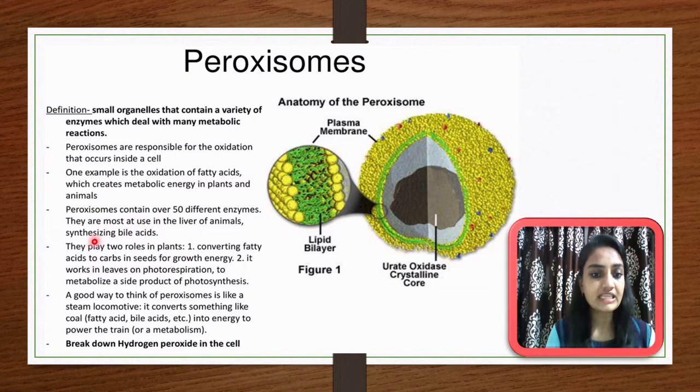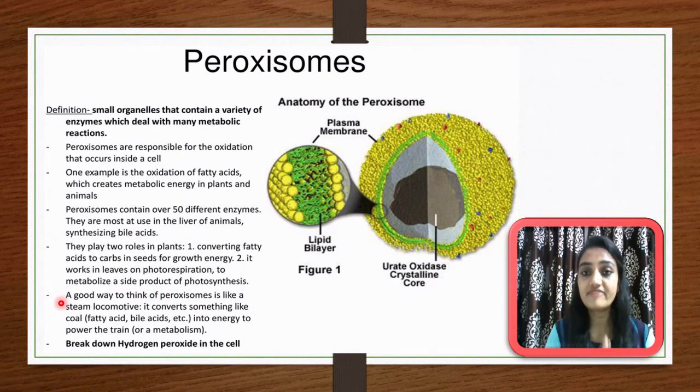They play two roles in the plant. First, they convert fatty acids into carbohydrates in seeds for growth energy, and second, they work in the leaves for photorespiration, to metabolize a side product of photosynthesis, which is hydrogen peroxide.